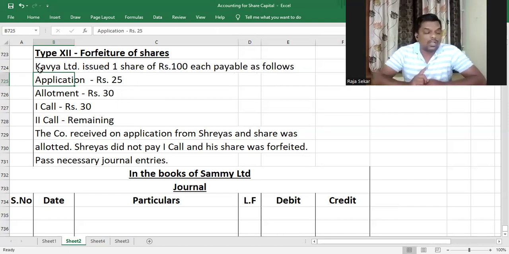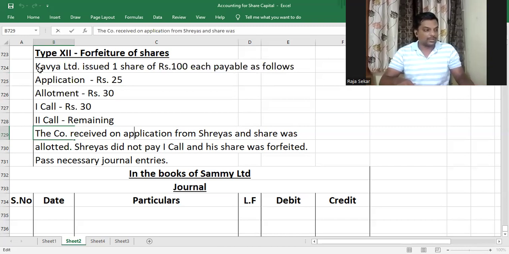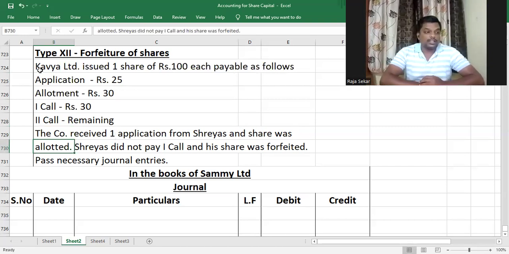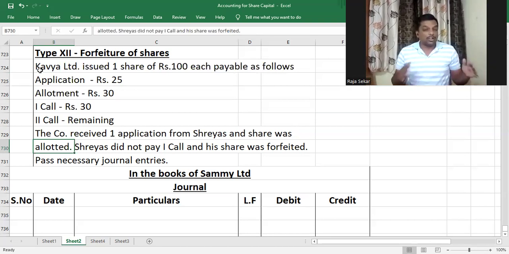The company received one application. It's actually one application here. The company received one application from Shreyas and the share was issued, allotted. Shreyas did not pay first call and the share was forfeited and we got to pass the journal entry. Now it's not going to be like this in an ideal situation. You'll be issuing more than just one share. But in order to help you understand how forfeiture works, I'm taking this example.